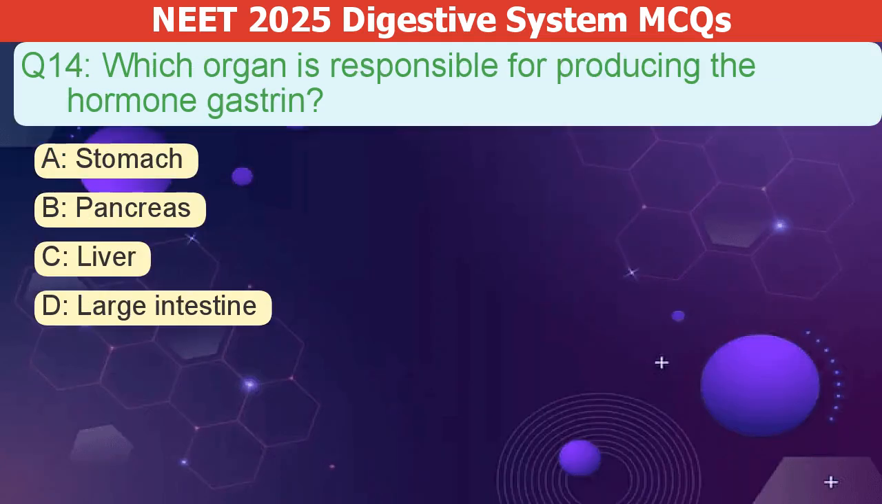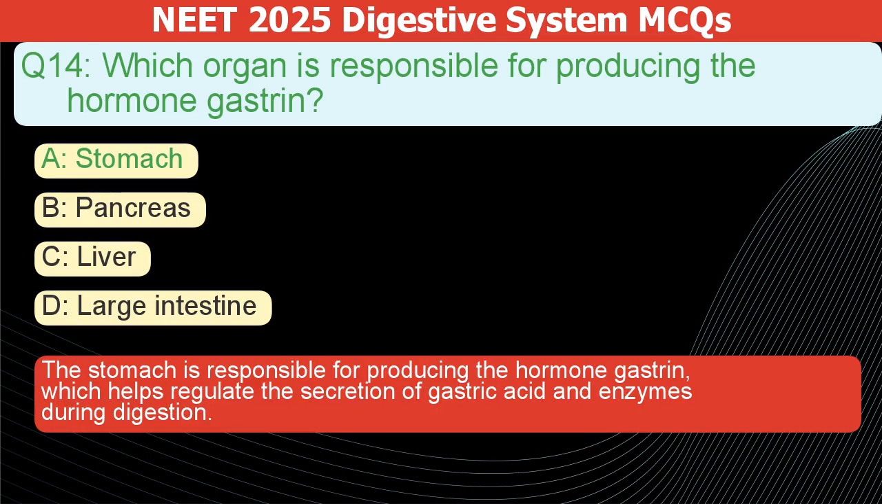Which organ produces the hormone gastrin? A. Stomach. B. Pancreas. C. Liver. D. Large intestine. The correct answer is A. The stomach produces the hormone gastrin. Gastrin helps regulate the secretion of gastric acid and enzymes during digestion.